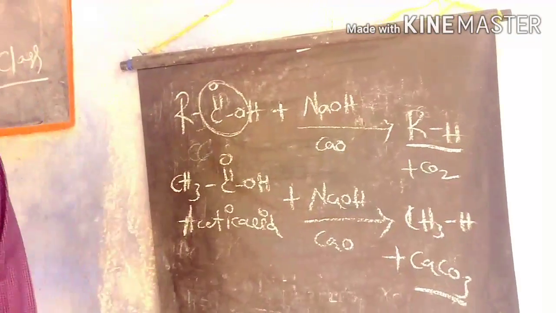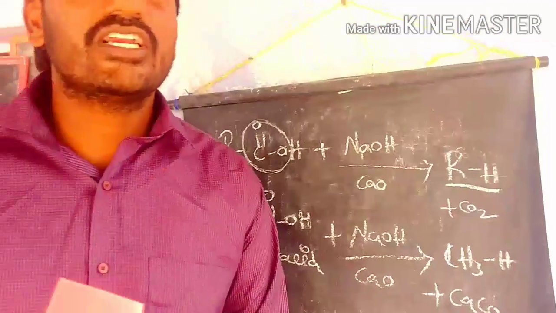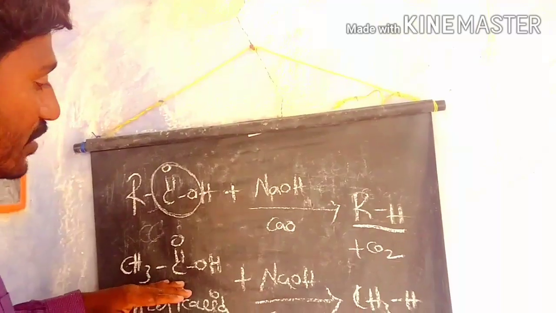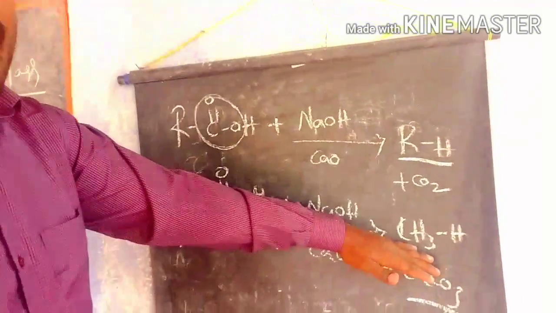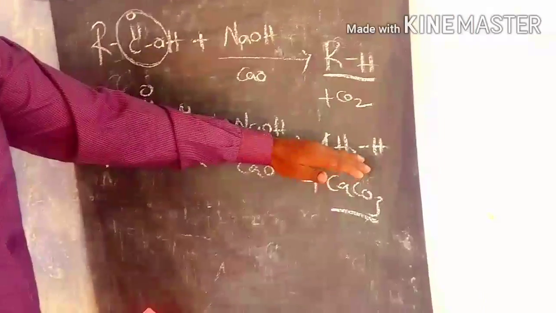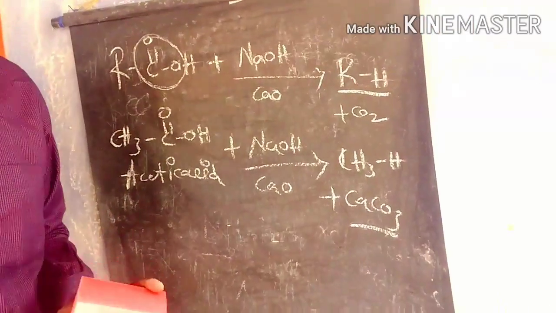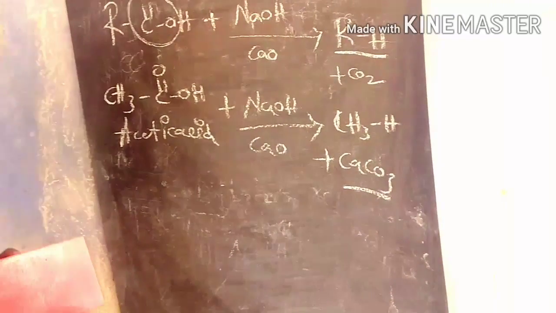This is a degradation reaction, which means we lose one carbon from the starting carbon chain. For example, in acetic acid two carbons are present, and in the final product only one carbon is present, that is the alkane. So this is the degradation reaction. Let's see some examples to prepare here.